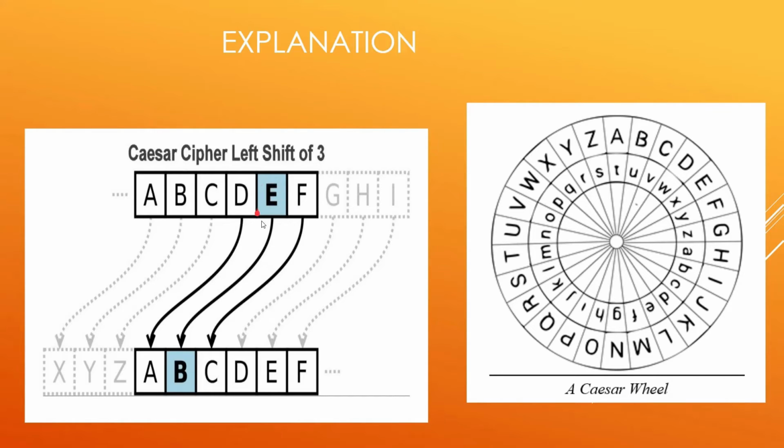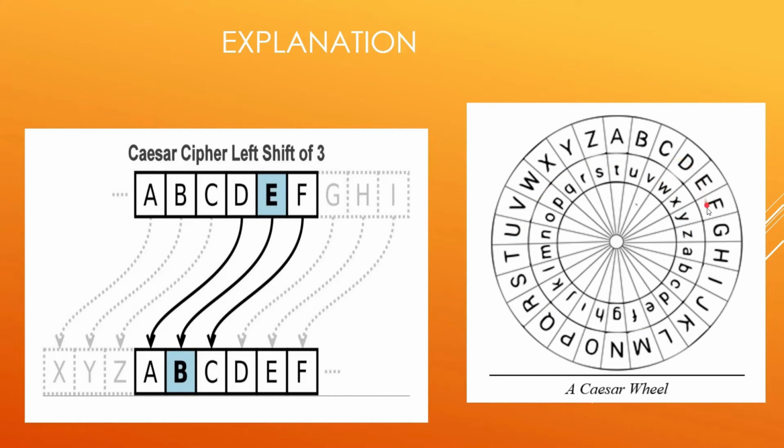So anywhere E arises in the plain text, it would be encoded by B. It would be substituted by B. This is what is meant by Caesar cipher left shift of 3. This is the shift. Now, let's move on to this picture. Here you can see 2 wheels, outer and inner. The outer one starts from A and goes up till Z, 26 alphabets.